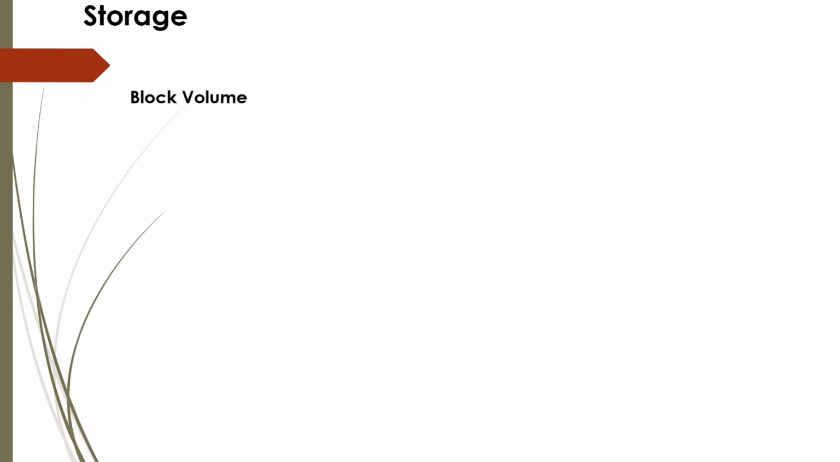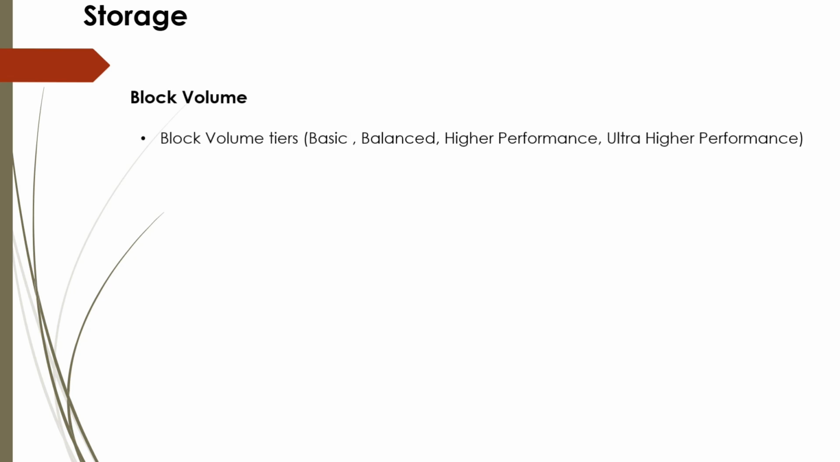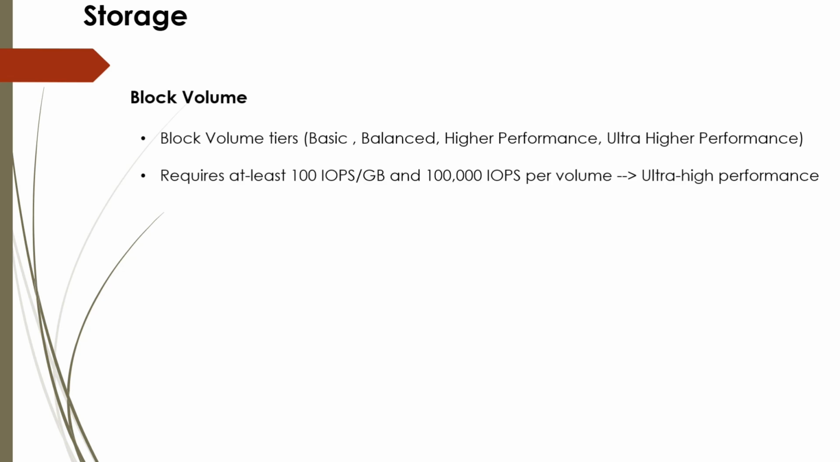Let's see what is block volume. Block volume has different tiers like basic, balanced, higher performance, ultra high performance, etc. In the exam, you may see a question like this where a scenario would be given and you have to choose the correct volume tier of block volume. Like the scenario requires at least 100 IOPS per GB and 1 million IOPS per volume. In this scenario, you have to use ultra high performance. So in the exam, 4 options would be given and you have to choose the correct volume tier.